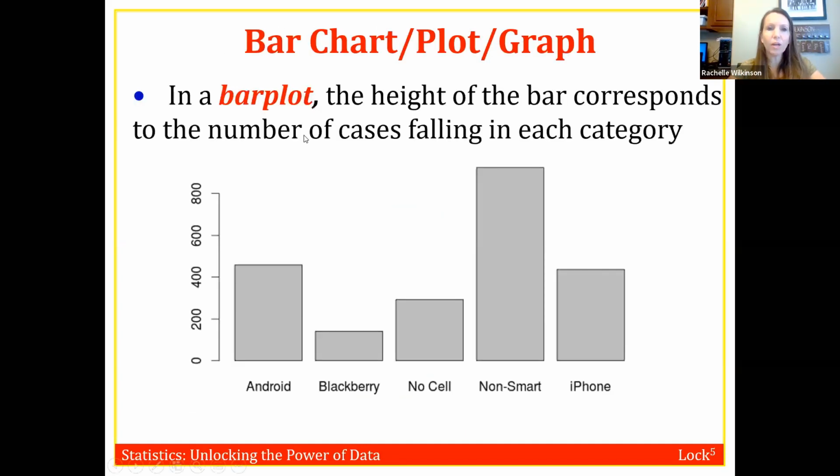All right, so here's what a bar chart of that cell phone data looks like. You can see along here on the x-axis all the different options that there were for that categorical variable: Android, BlackBerry, no cell phone, non-smartphone, iPhone.